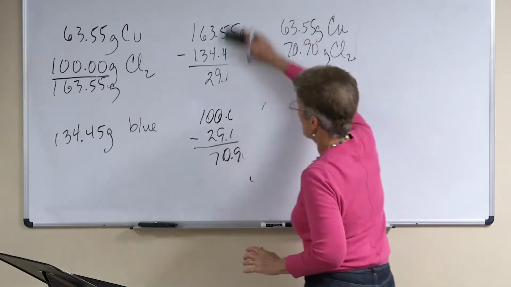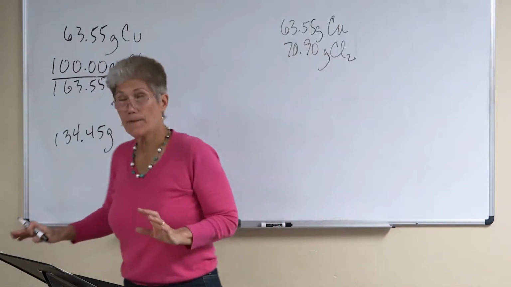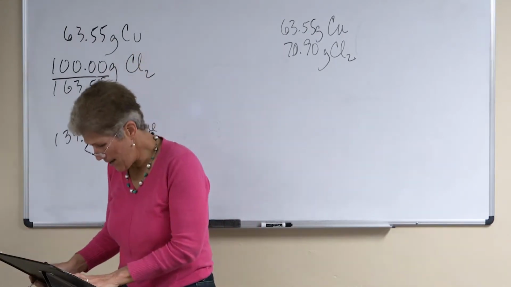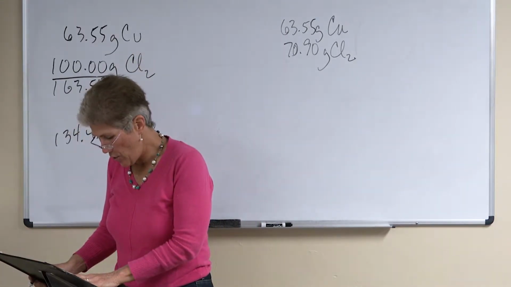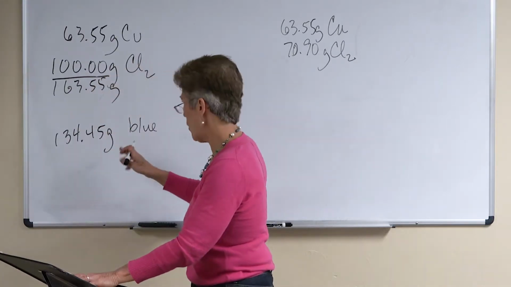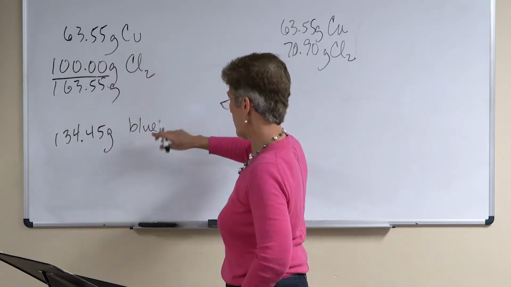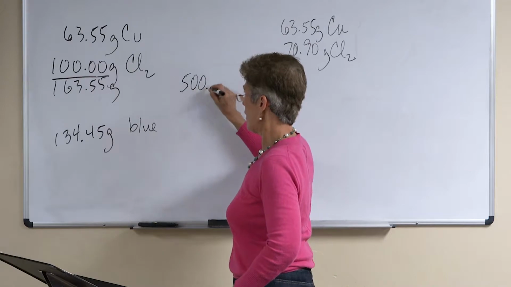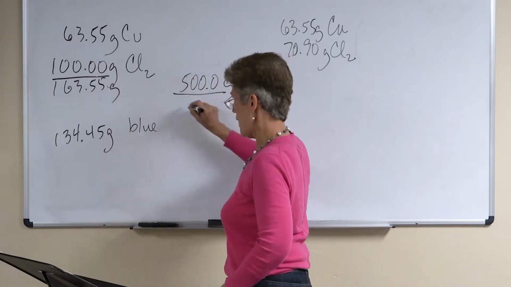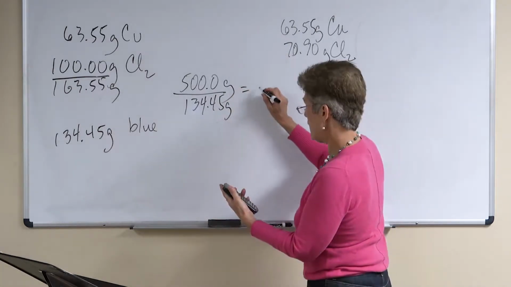This is what actually reacted. Okay, so that's our recipe. And so now we want to know how much copper and chlorine are needed to make 500 grams of the powder with no leftovers. Well, we know how to make 134.45 grams, so now we want to make 500 grams, so we're going to divide that by the recipe that we know, and that gives me